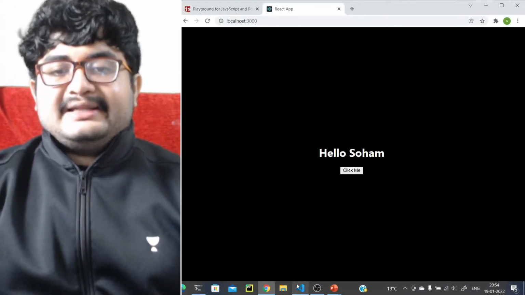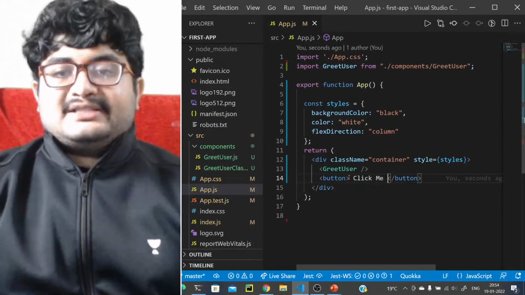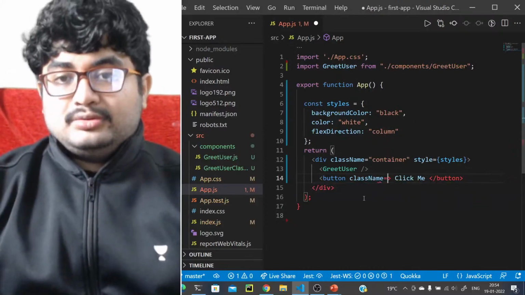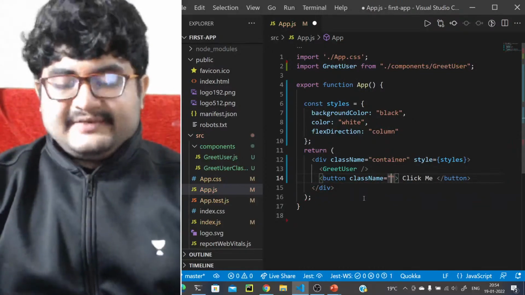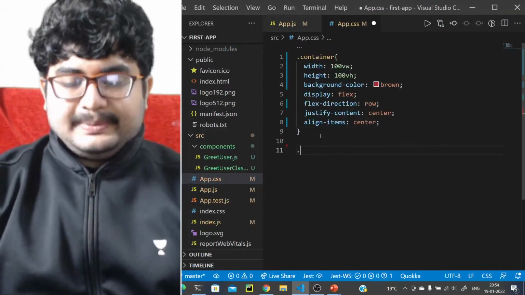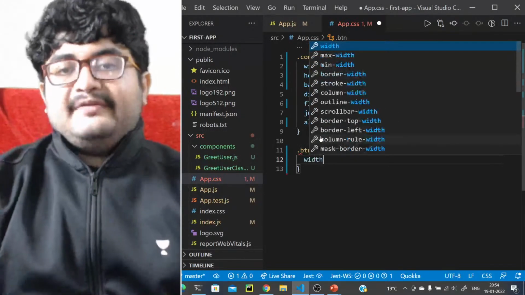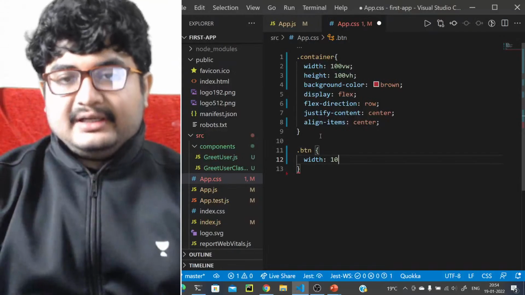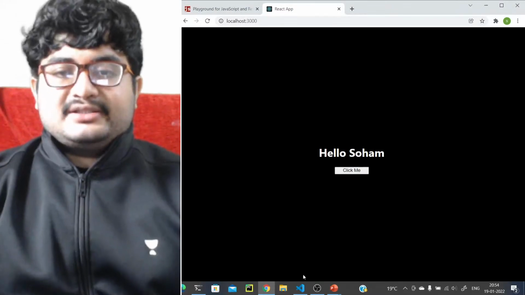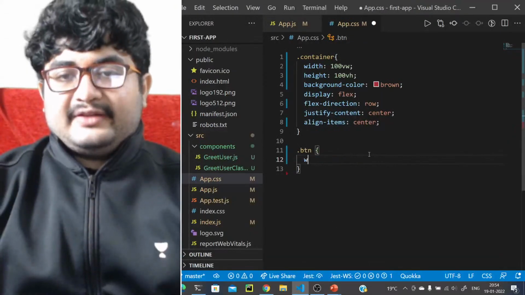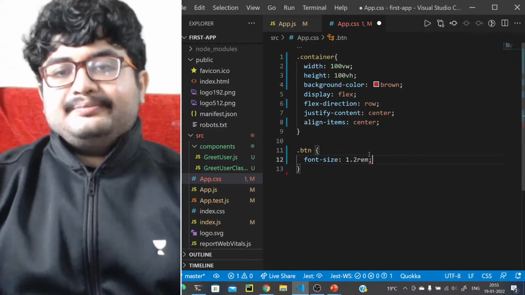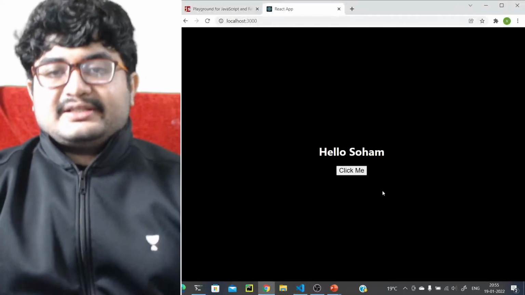So there's a button, right? Let's give it some styles. We'll give it a class of btn, so we can have some styles written here. So .btn, width will be somewhere around 100 pixels. If we write this, let's see how it looks. Okay, it has grown a bit. Or let's just modify the font size. So font size will be let's say 1.2 rem. Yes, that has increased the size.